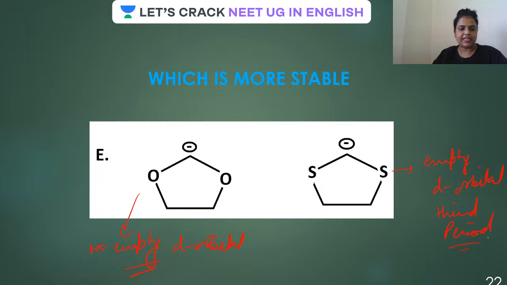Is that clear? So which is more stable? Because of this, it is more stable. So negative charge, lone pair, empty d orbital resonance, it is more stable.